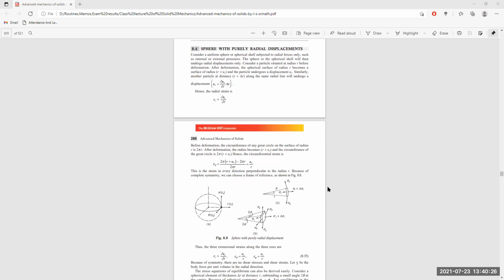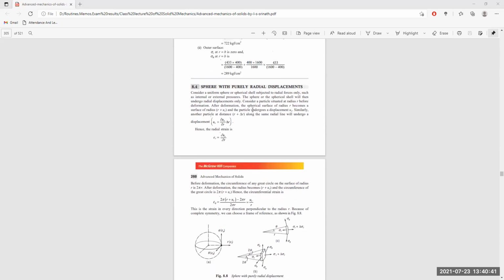Let us start the class once again. We will now discuss the sphere with purely radial displacements. We have been discussing axisymmetric bodies, the stress condition of axisymmetric bodies. A sphere is one of the axisymmetric bodies itself because it is exactly uniformly round, not exactly against an axis, but against a point. Every sphere has some center of its own, so it is also an axisymmetric body.